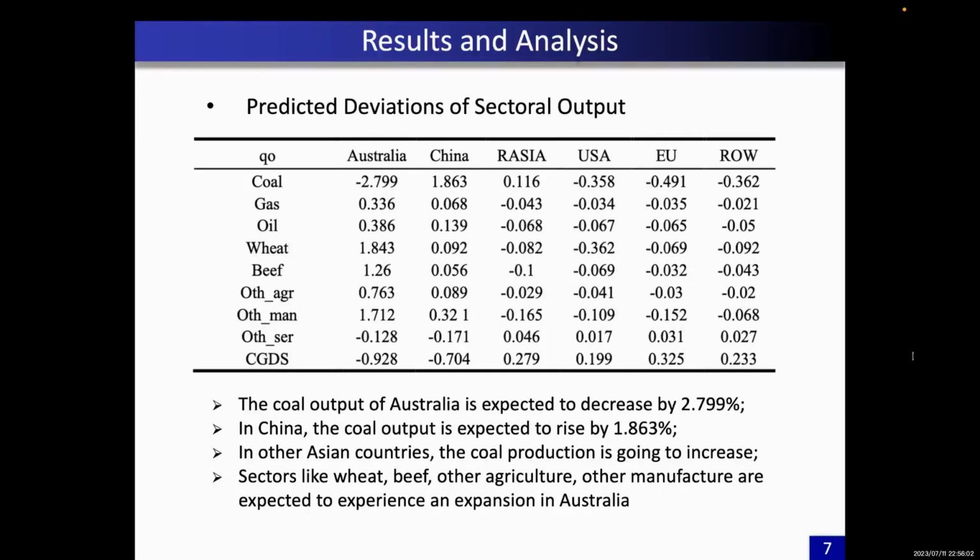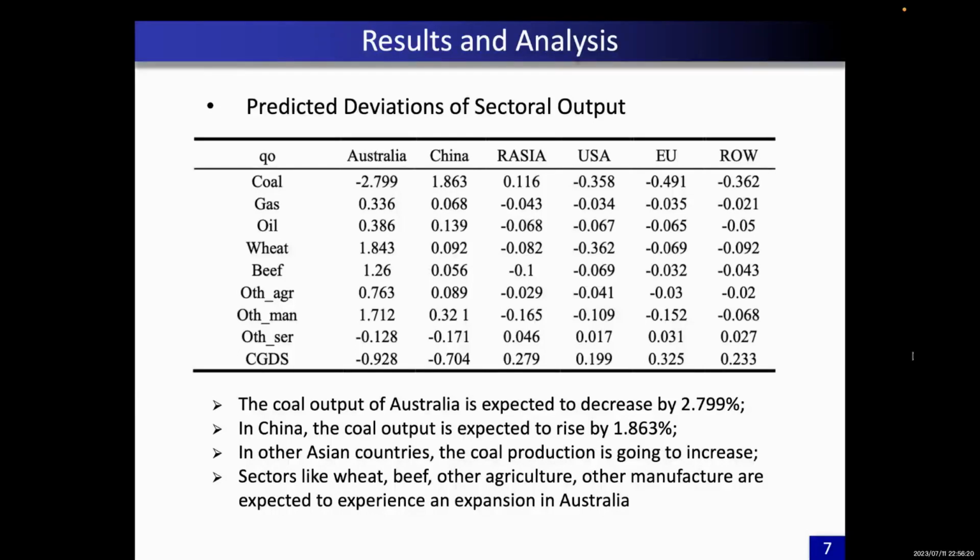This table shows the predicted deviations of sectoral output. We can see that after the Chinese coal ban, the quantity of Australian coal production is expected to decrease by 2.799% in Australia.